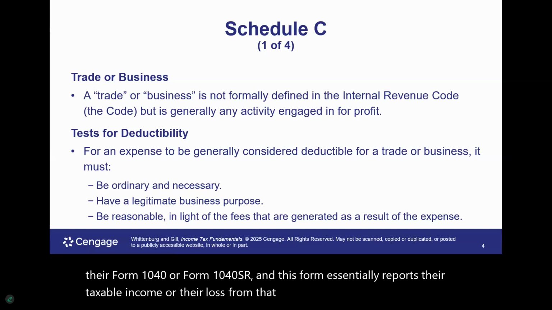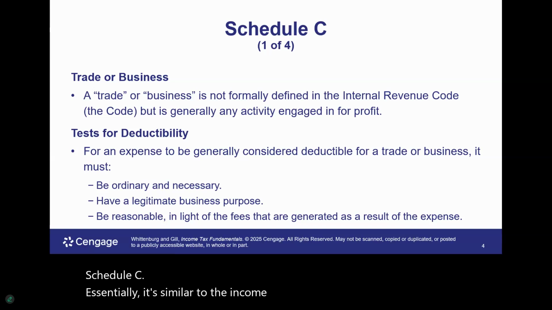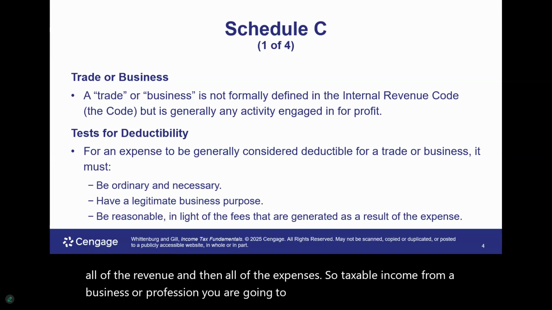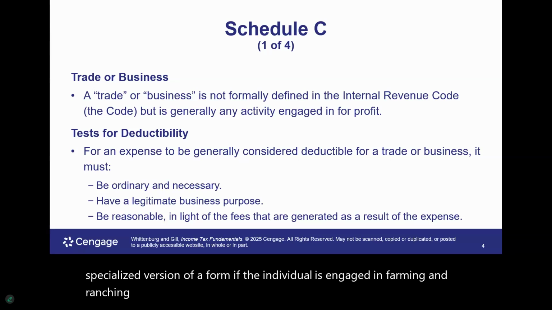So when you think of Schedule C, essentially it's similar to the income statement in financial accounting. It's all of the revenue and then all of the expenses. So taxable income from a business or profession, you are going to use this form. And then there's a specialized version of a form. If the individual is engaged in farming and ranching activity, they would use Schedule F, which is a specialized form.